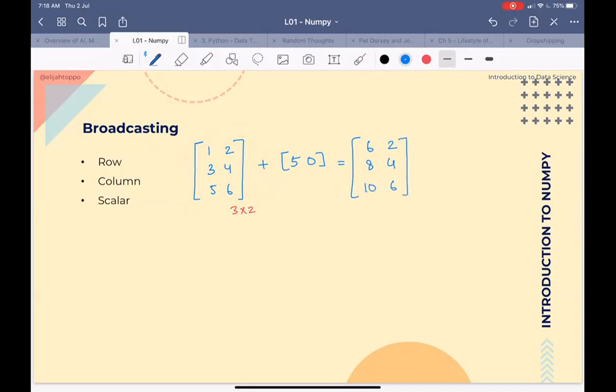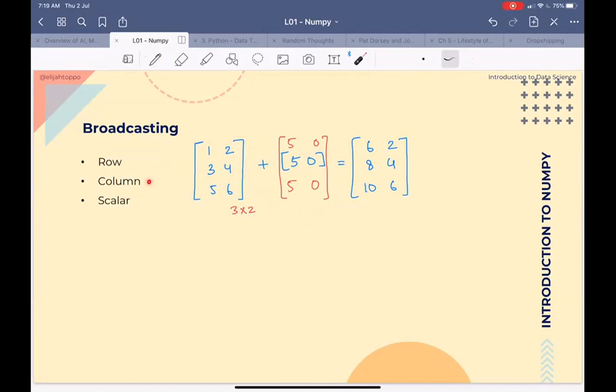So the broadcasting operation allows me to take a row which normally I would not be able to add, and it would translate this row into something like this. Because of this translation, I am actually able to add these two together and get my result.